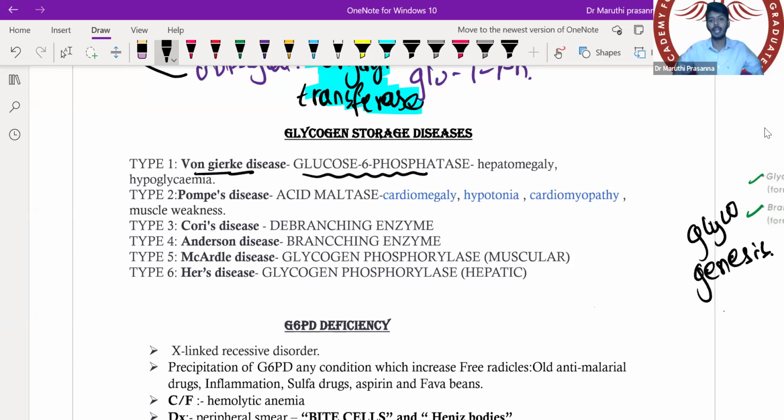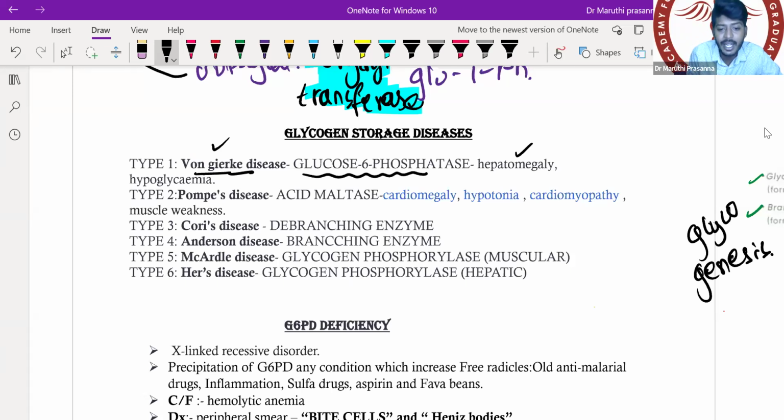Now the students are becoming very brilliant. What do they do? Sir, if hepatomegaly comes, I will mark Von Gierke's disease. No, you should not mark that, because hepatomegaly can be found in Cori's also, Anderson also. Hepatomegaly can be found in parasitic diseases also. Hepatosplenomegaly can be found. So you cannot differentiate based upon the symptom, because generally all the storage disorders can have organomegaly. Organomegaly is possible with all the types of storage disorder.